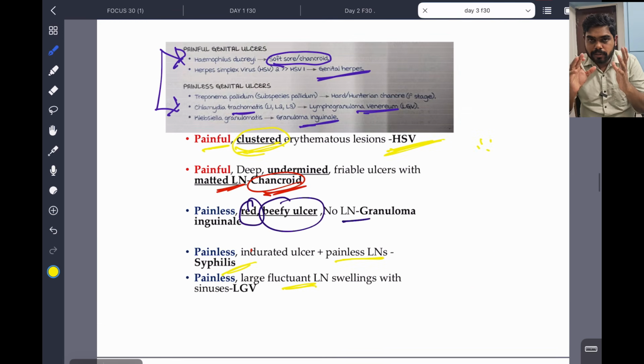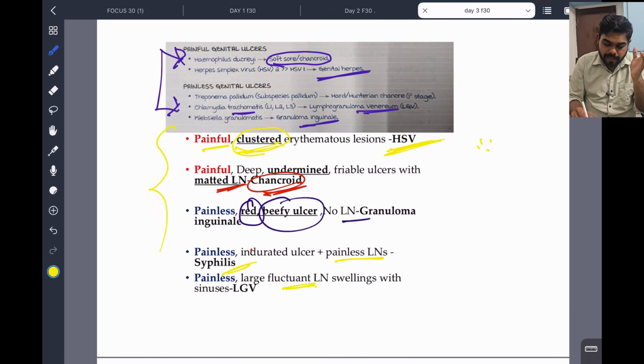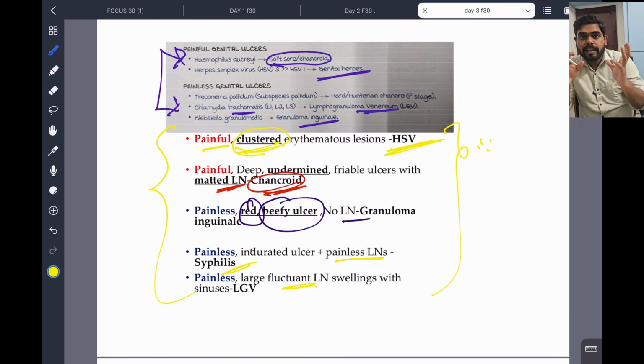So this is the way of clearing the topic. These points will help. So at least study these points, the painful genital and painless ulcers. From the term we can go to the answer. Whenever a question comes from STD, options will be there: chancroid, syphilis.